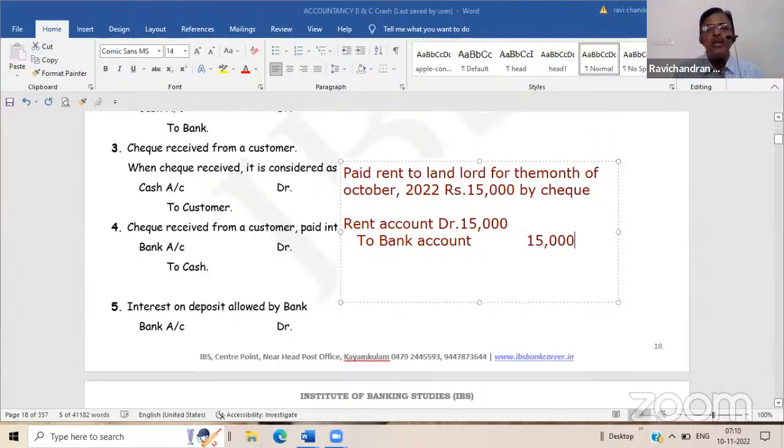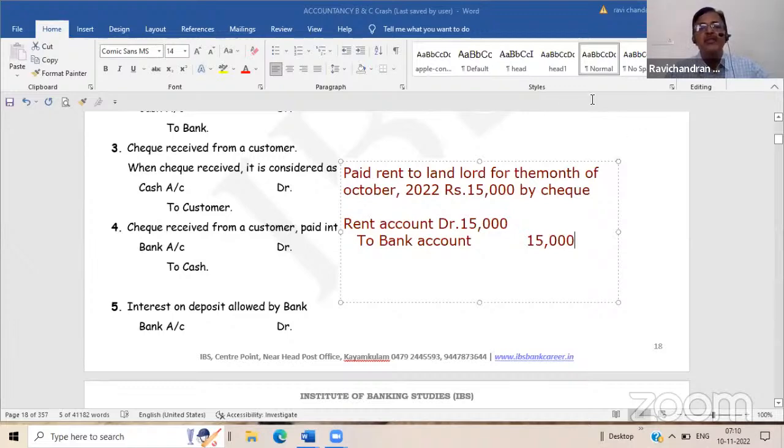Okay. Why are we not debiting the landlord here? Because the rent is being paid, it is a cash transaction. Once it is paid, there is no relevance for a personal account. Because already paid, why should we account that personal account in our journal? That will create either debtor or creditor. Here he is not a debtor. Here he is not a creditor. We have already paid the amount. Then there is no question of creditor or debtor. Hence, rent account should be debited. Landlord account should not be debited.